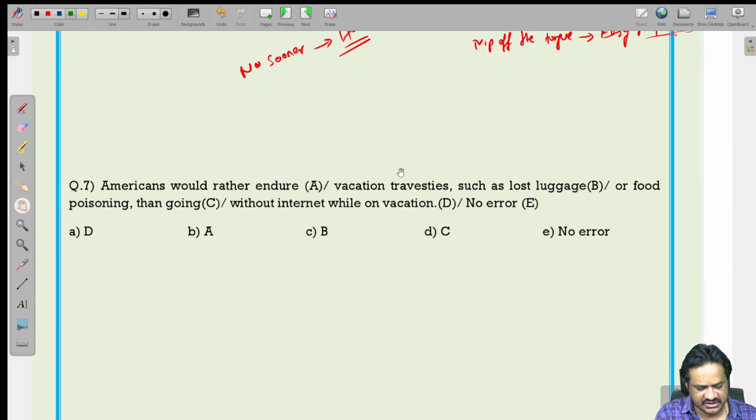Next question. Americans would rather endure vacation travesties such as lost luggage or food poisoning than going without internet while on vacation. So here, see, Americans would rather endure. Here we are using V1 form, the first form of the verb. So in the sentence progression also we should use the first form of the verb. So, endure vacation travesties. What is the meaning of travesties? Travesties is nothing but misrepresentation.